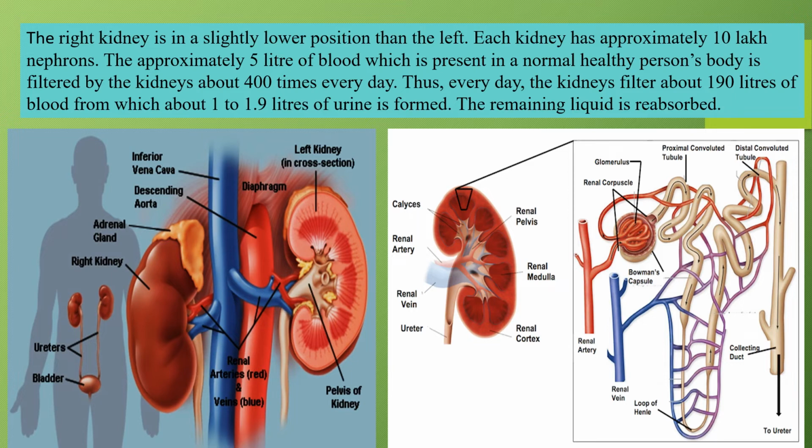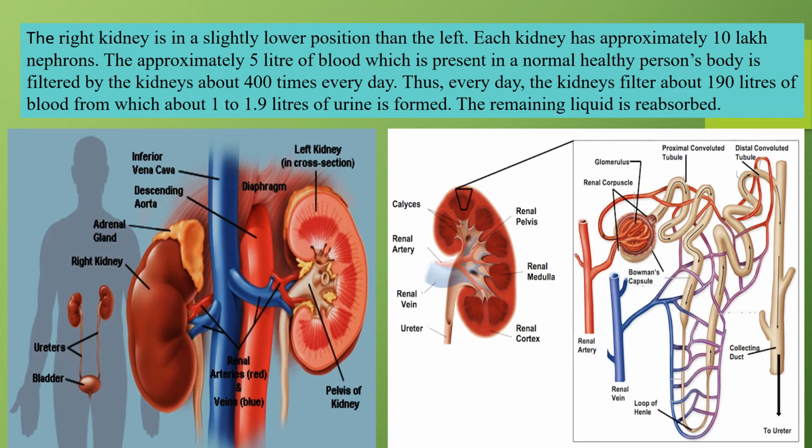So you can imagine, whatever urine is formed in our body is completely waste, there is nothing good in it, because there are 10 lakh nephrons in one kidney. You can imagine, if there are two properly functioning kidneys, how important they are to your body, how well this filtration process is going on in your body with the help of the nephrons.